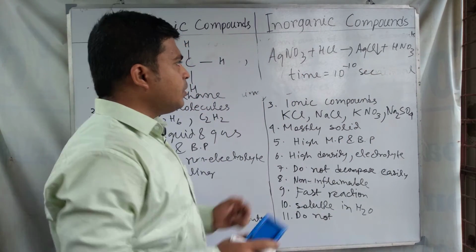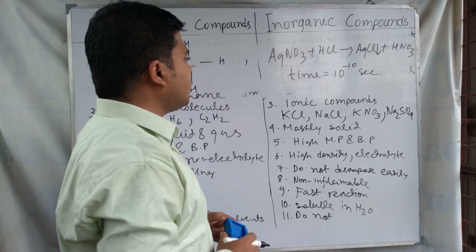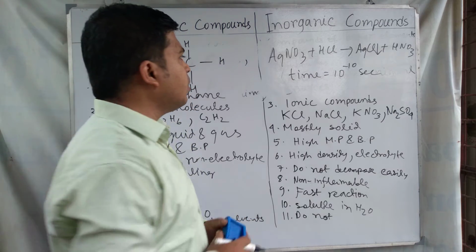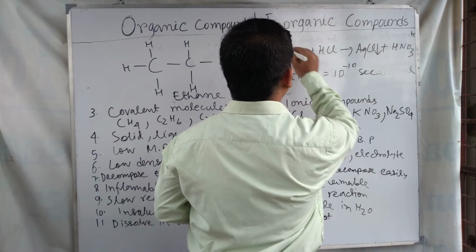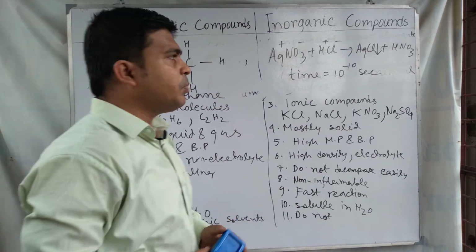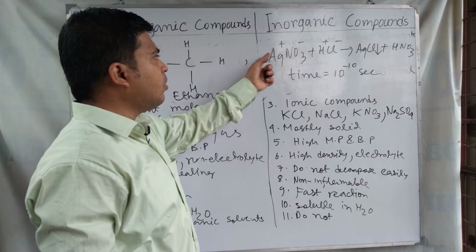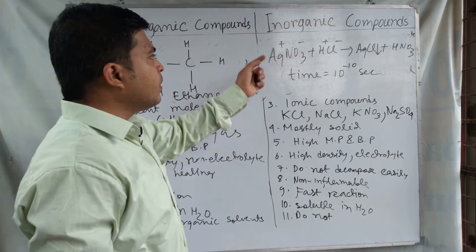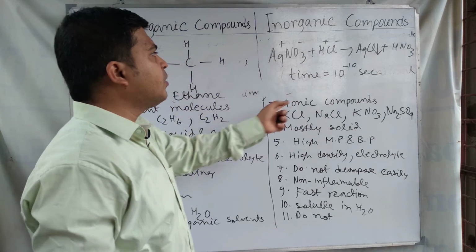So this reaction is completed at very high speed, because ions are present: Ag plus, NO3 minus, H plus, Cl minus. Due to the presence of ions in the aqueous solution of AgNO3 and HCl, these reactions occur at a high speed.